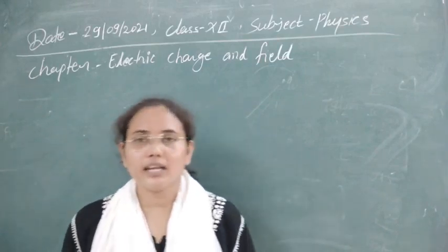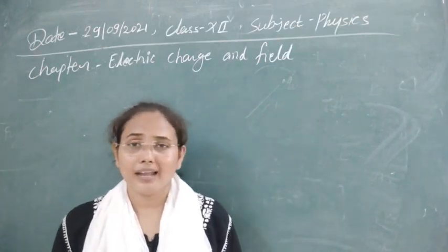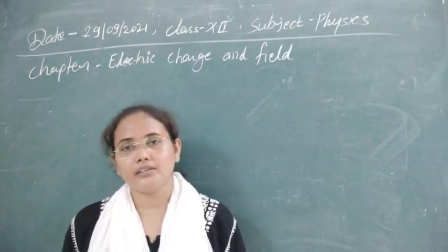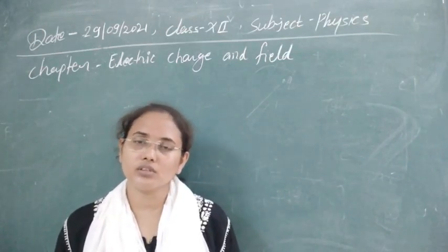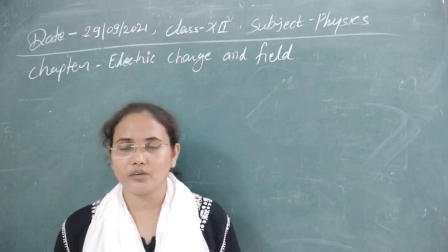Next, if we draw a tangent at any point there, that will represent the direction of electric field. So these are all the properties of electric line of forces.